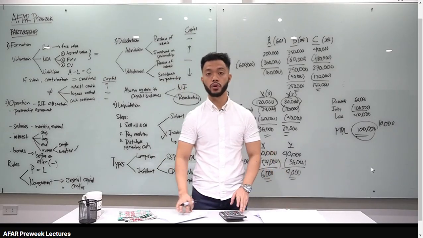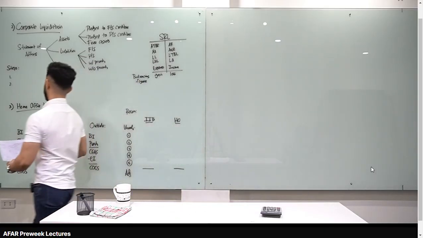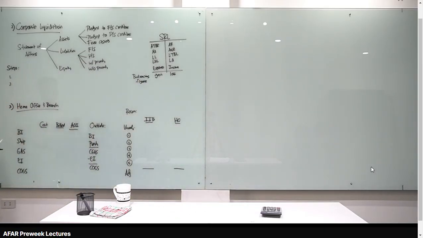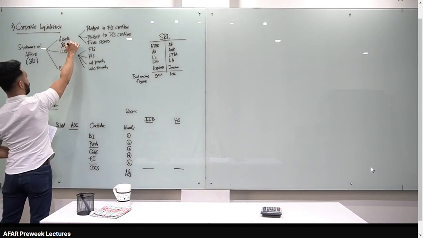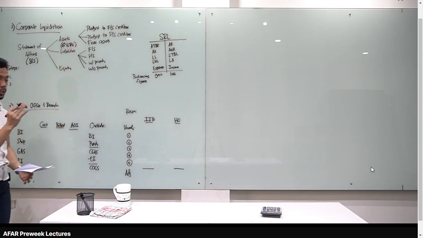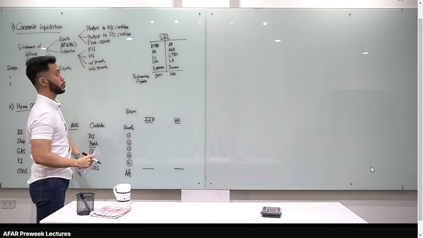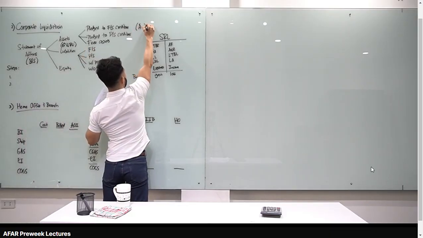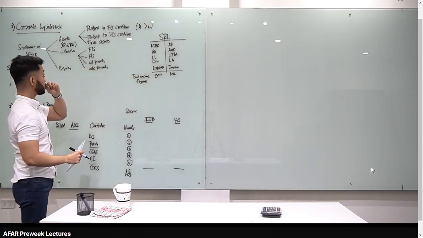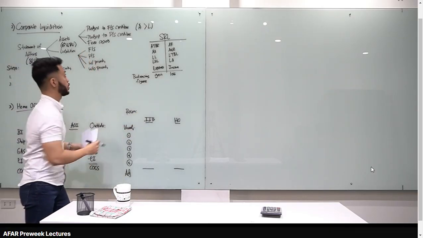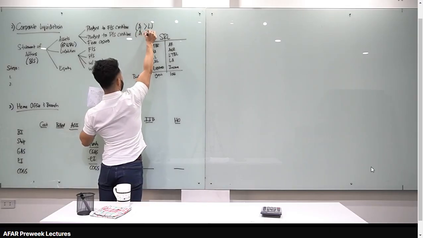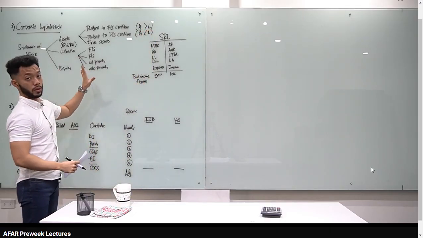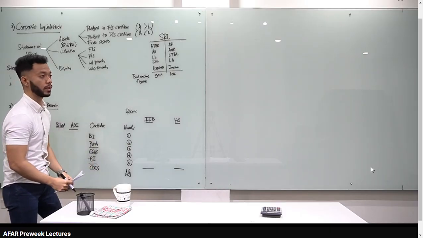Okay, that's for partnership. Class, let's go to corporate liquidation. Okay, first, important point here is the statement of affairs. Actually, this is the balance sheet equivalent. So we have assets, liabilities, and equity. For assets, imemeasure natin siya at net realizable value or NRV kasi syempre, liquidation na tayo. We have three types of assets. Number one, assets pledged to fully secured creditors, so if the NRV of the assets is greater than the liabilities. Now, second is assets pledged to partially secured creditors, or if the NRV is less than the liabilities, and we have what you call free assets. So these are assets na hindi naka-secure to any type of liability.